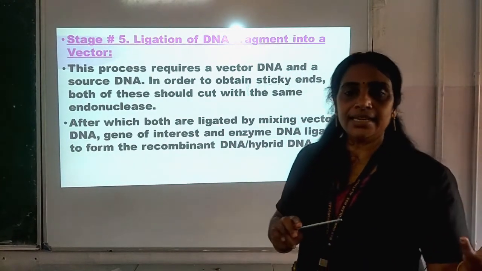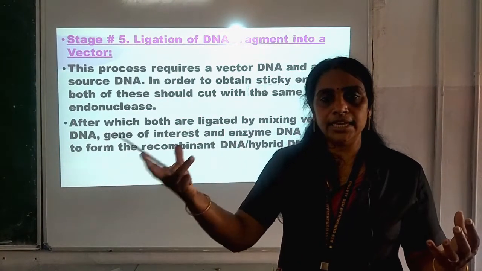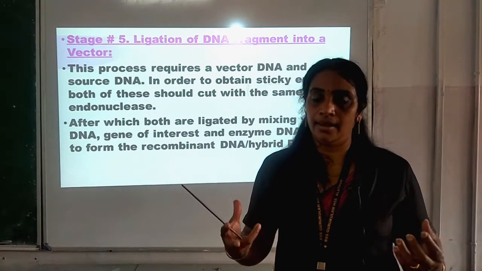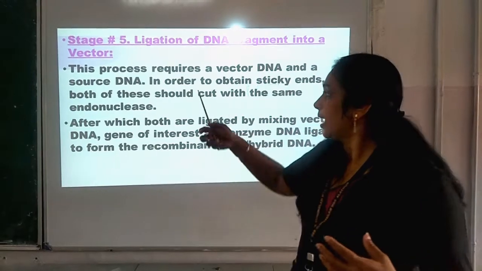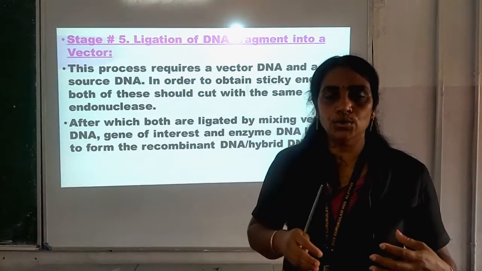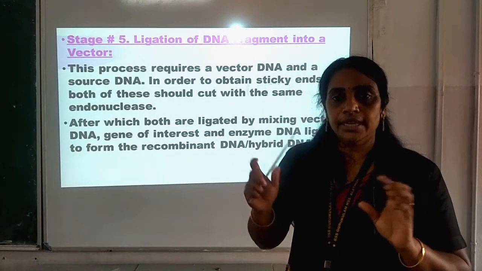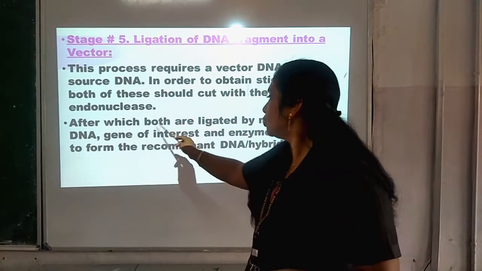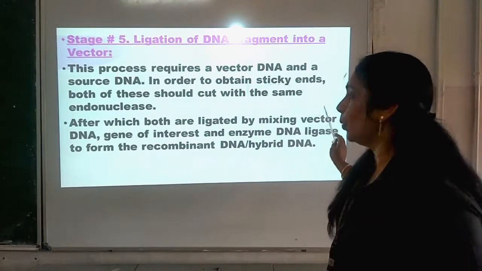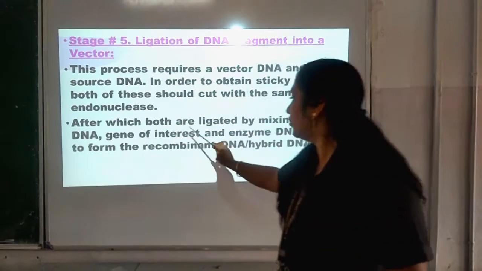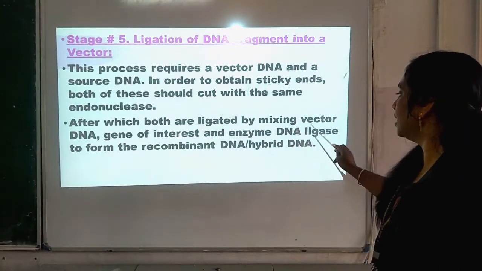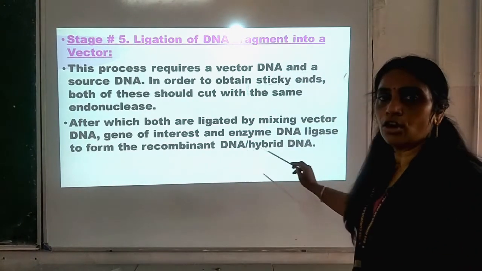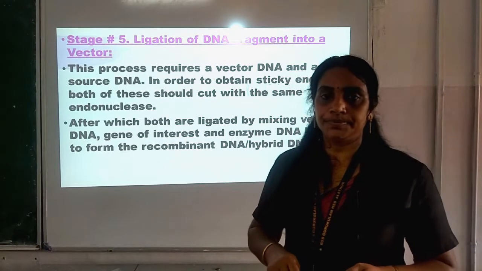So, the vector DNA is needed there, as well as the source DNA which is being prepared now with the help of polymerase chain reaction, and with the help of restriction endonuclease, the piece of DNA will be cut from both the DNA, after which both are ligated by mixing vector DNA, gene of interest and enzyme DNA ligase to form the recombinant DNA or hybrid DNA.